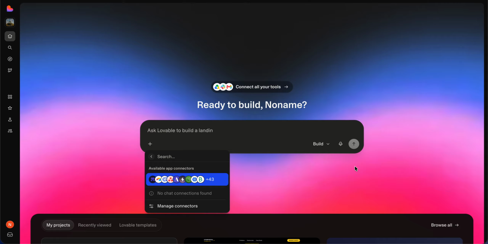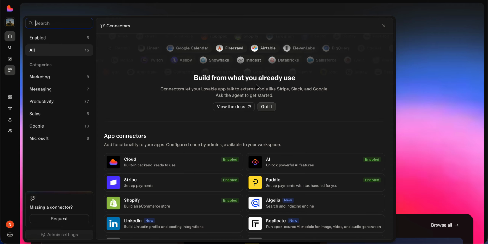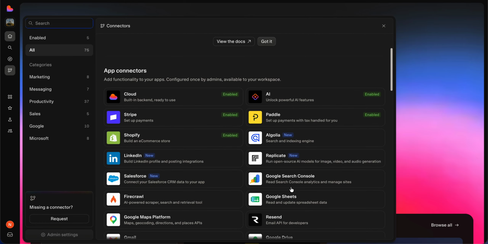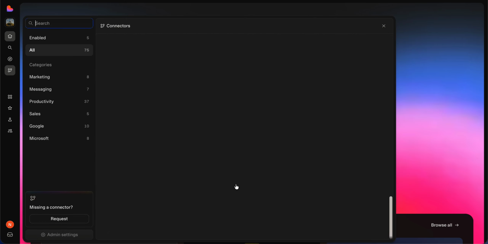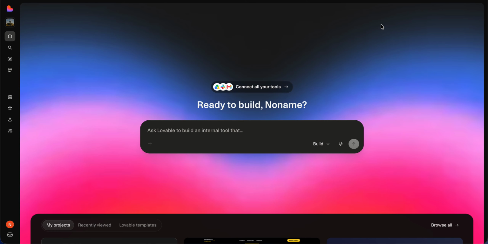A connector is used to connect the application we are building with external services. There are many connectors we can see, like Cloud, Stripe, Shopify, LinkedIn, etc. These are all connectors that can be connected in Lovable.